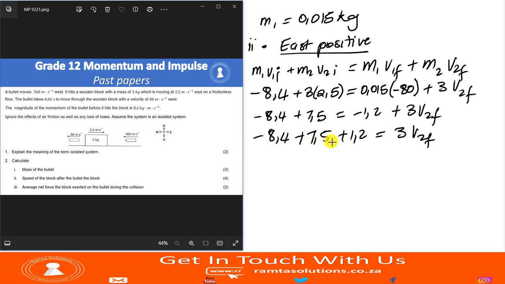8.4 plus 8.7. This is 0.3. I don't want to waste my battery, guys. Please bear with me.